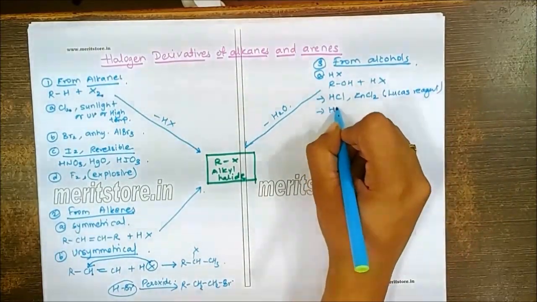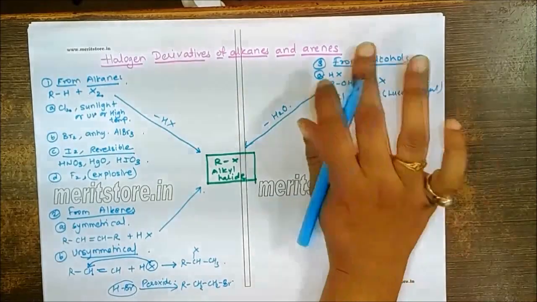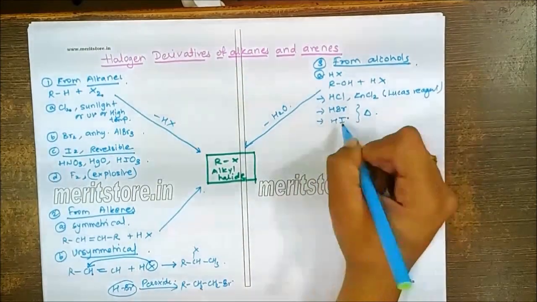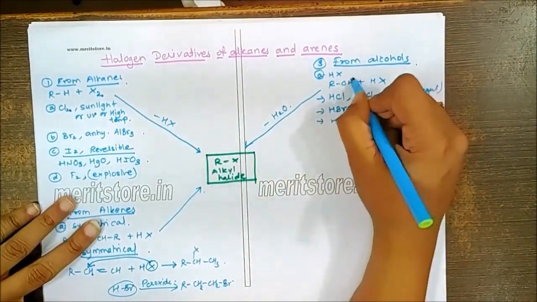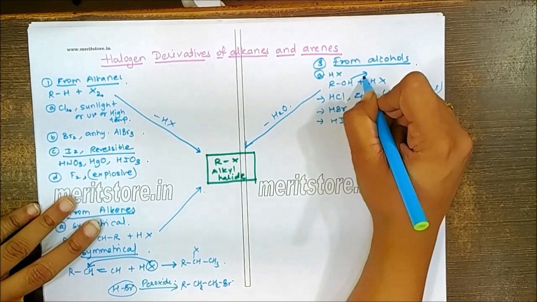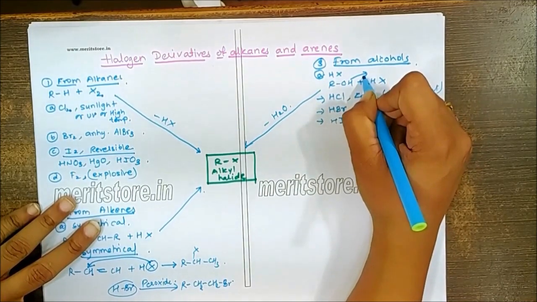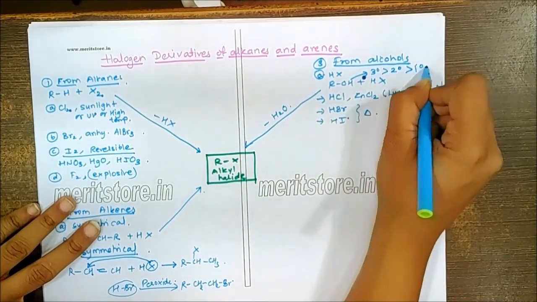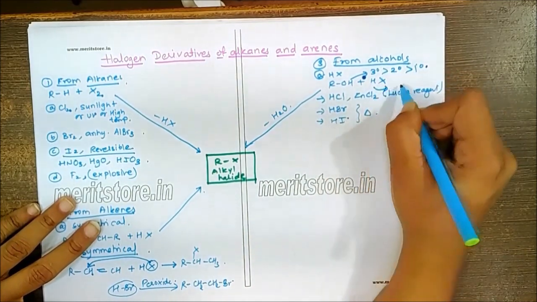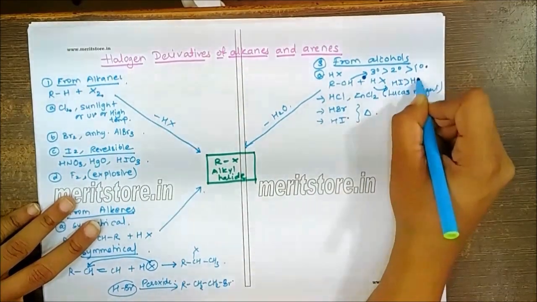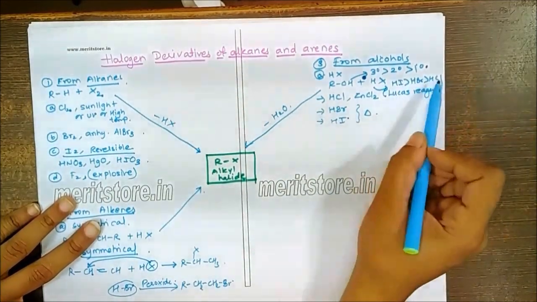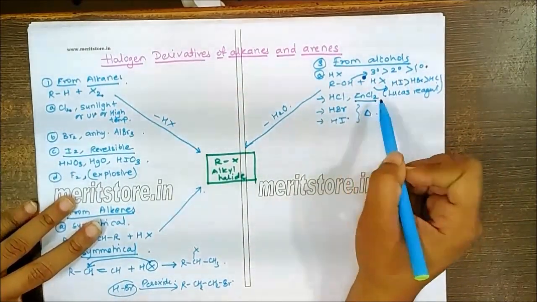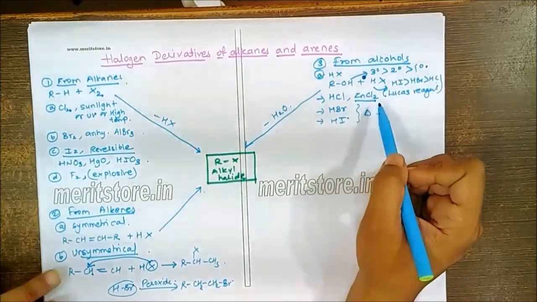Then we can use HBr, which doesn't need any kind of catalyst, and we can use HI also. So simple heating condition will be enough for them. In case of alcohols, always remember, the reactivity is higher for the tertiary, then secondary, and then primary. While in case of HX, we have to remember HI is more reactive than HBr and then HCl. And that's why if you have a combination of primary alcohol and HCl, they react very poorly. We need zinc chloride as a catalyst in this reaction.